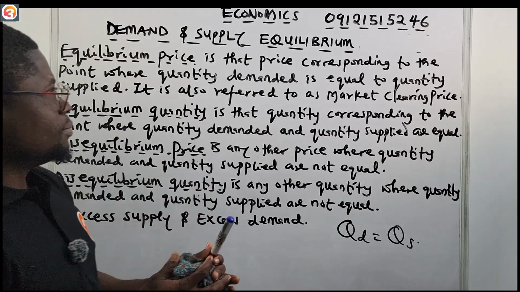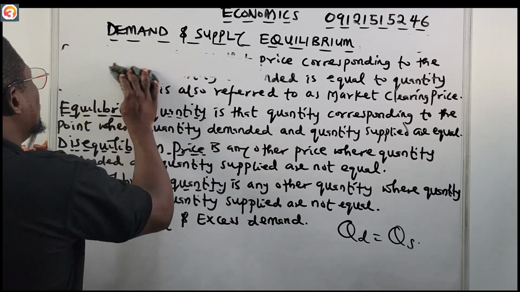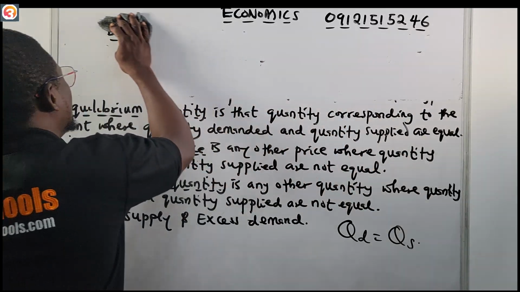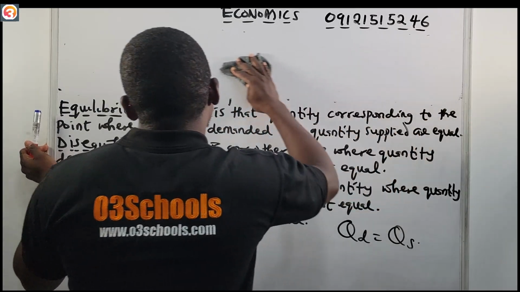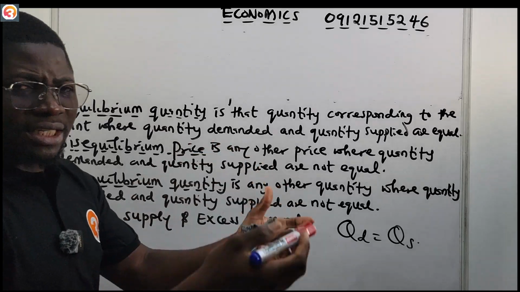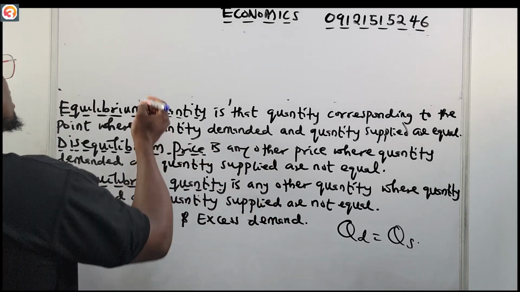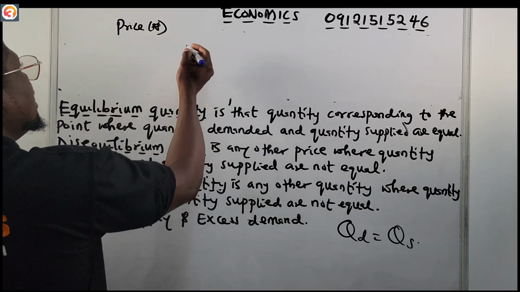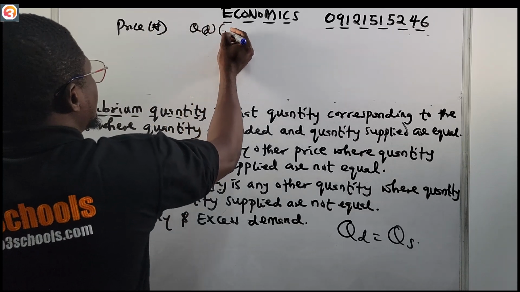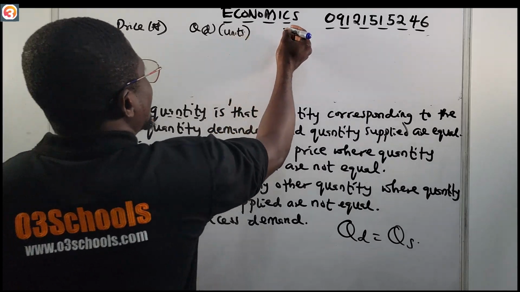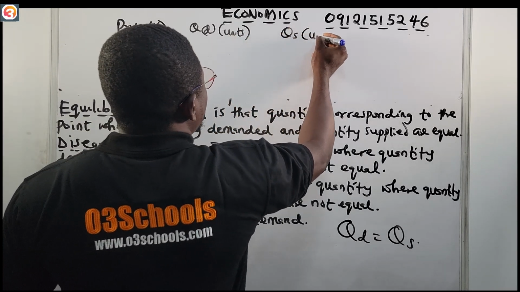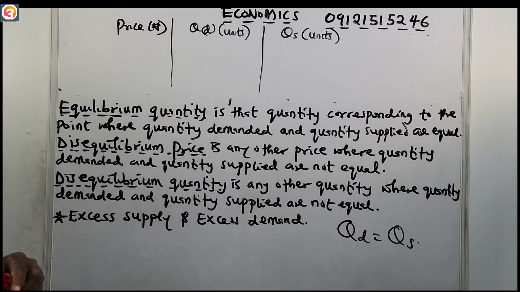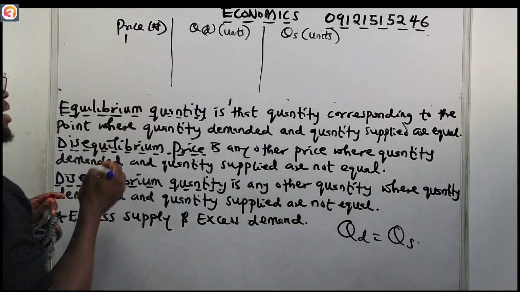All right, so let us make an example. Let's say we have a table showing the price of a commodity, and also showing the quantity demanded and the quantity supplied. Let's say we have price in naira, quantity demanded in units, and quantity supplied also in units.